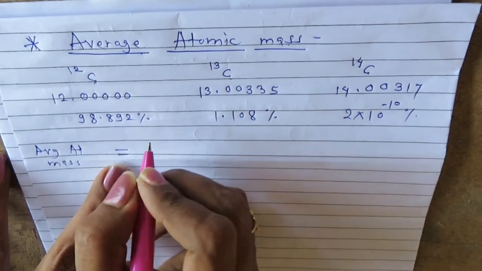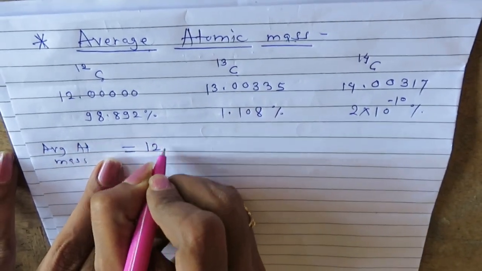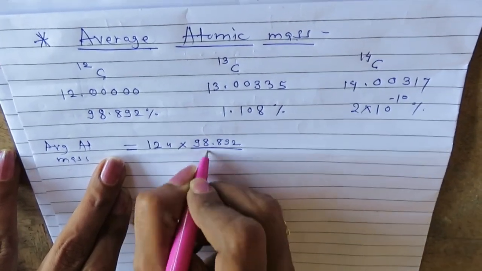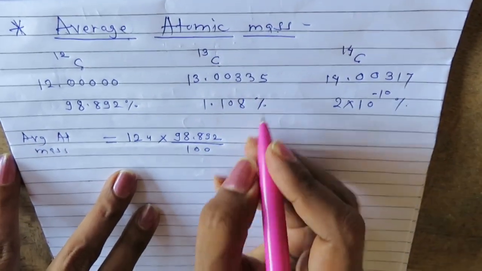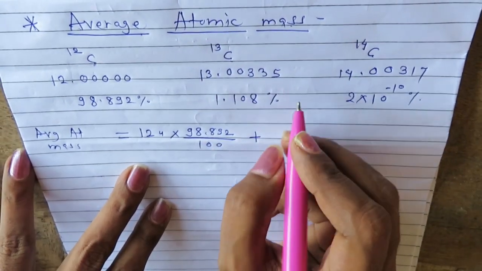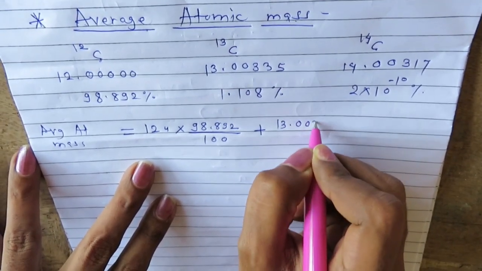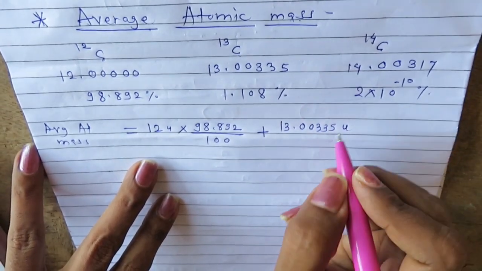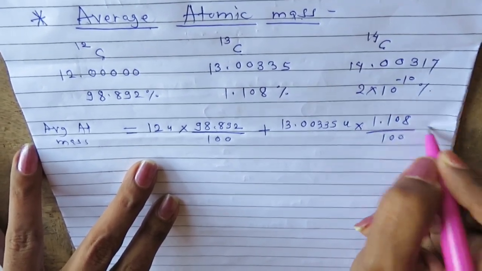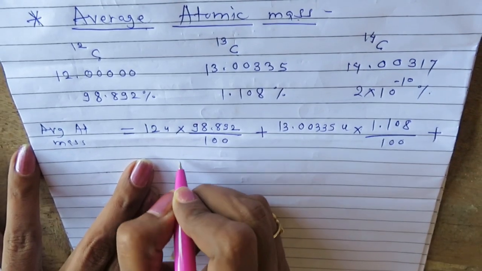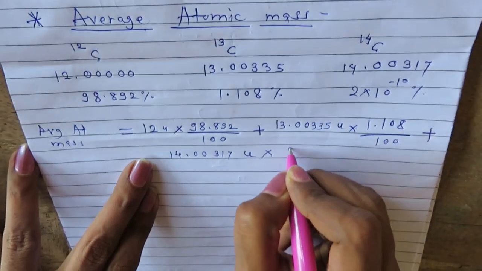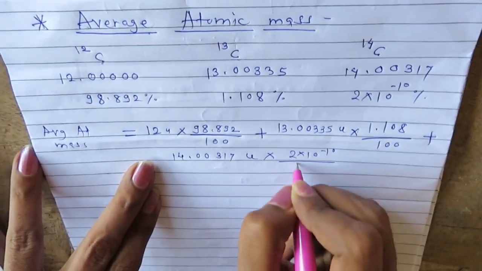So for carbon 12, the atomic mass is 12 unit into the relative abundance 98.892 out of 100, so it is the percentage, plus the atomic mass for carbon 13, 13.00335 unified mass unit, into abundance 1.108 out of 100, plus the atomic mass 14.00317 unified mass unit into its abundance 2 into 10 raised to minus 10 upon 100.